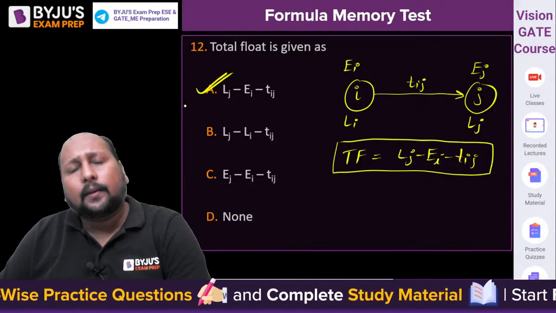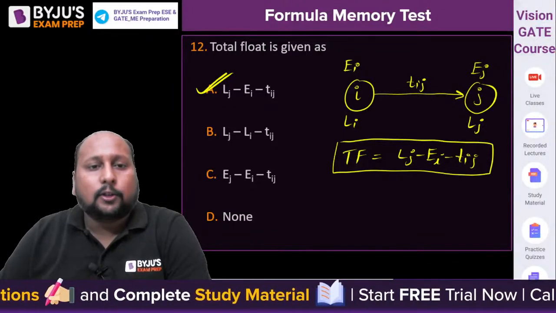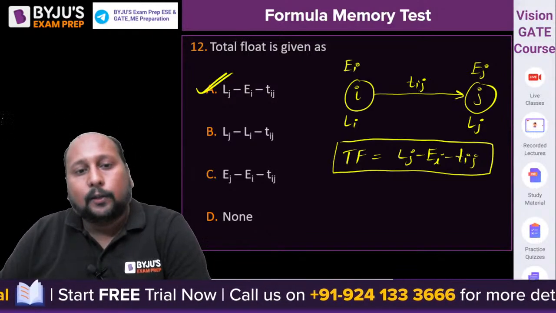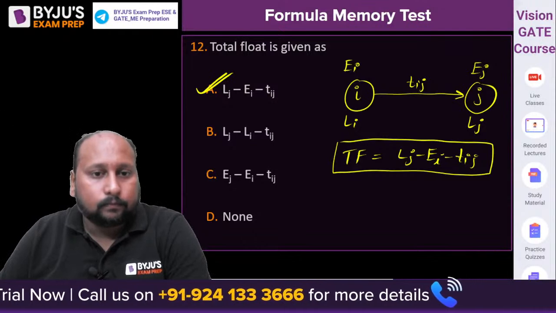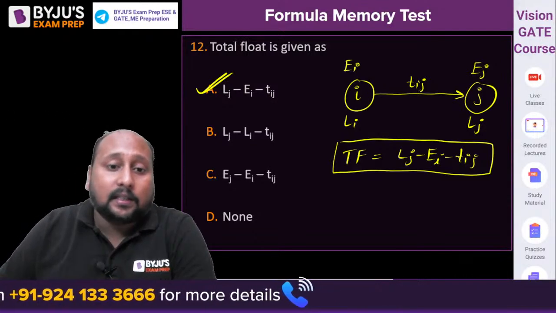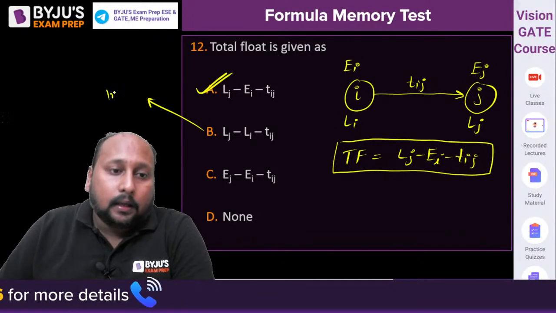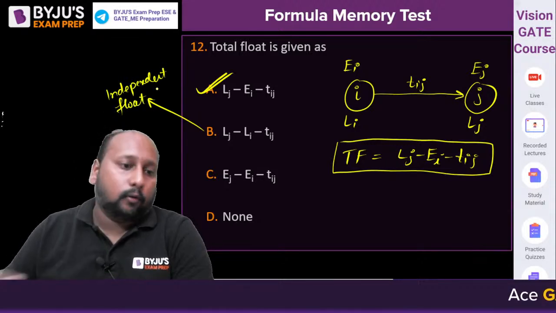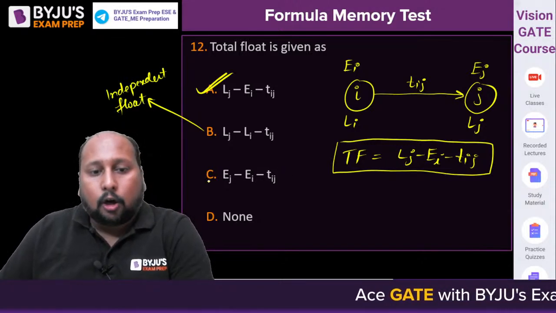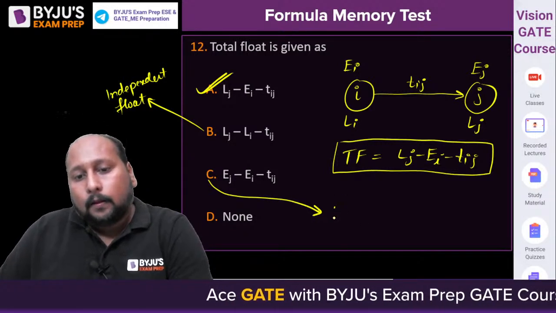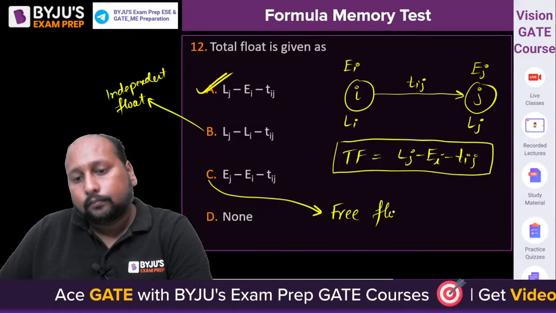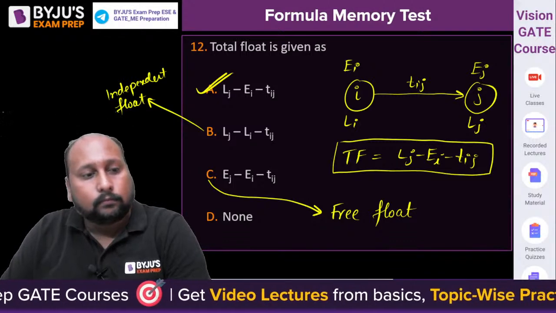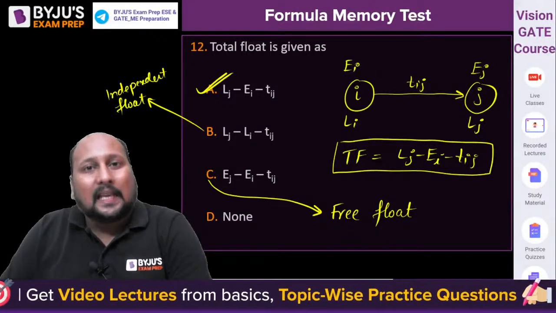Okay, what is option B telling us? What are options B and C telling us about? Anyone? See option B and tell me what this is telling us about. Lj minus Li minus Tij, this is basically telling us about the independent float. If I talk about option C, it is telling us about the free float. Right? Option C is telling us about the free float. Clear? Right? So these are some set of questions.